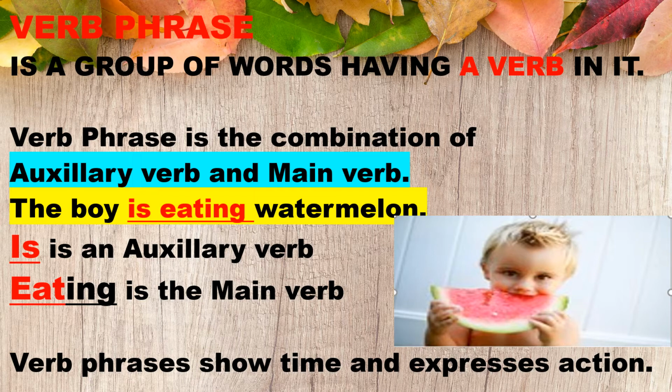So let us take one more example to understand better. Here in this picture we see a boy eating watermelon. So the boy is eating watermelon. And in this example, let us identify the verbs, is and eating. We all know is is an auxiliary verb, eating is the main verb. And verb phrases show time and also express action. This is what we should remember.